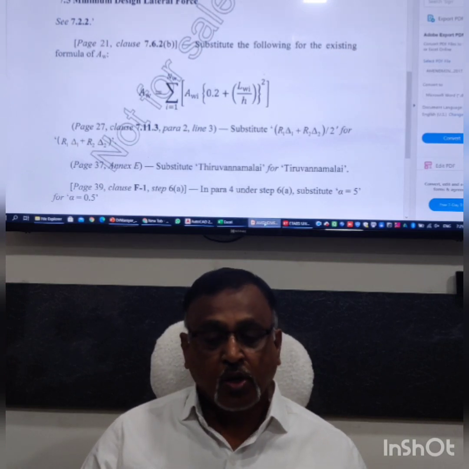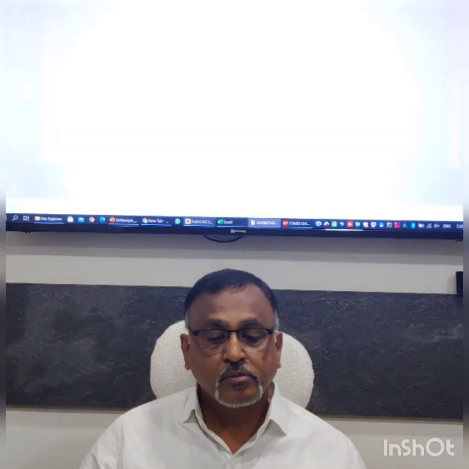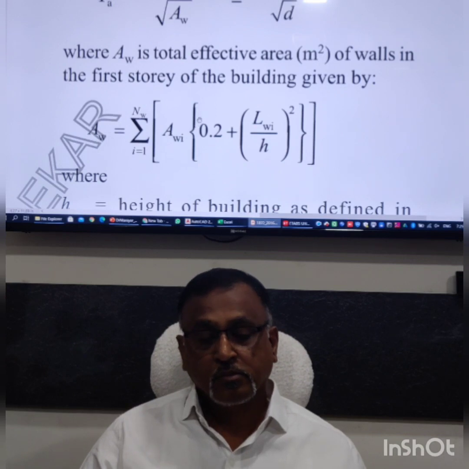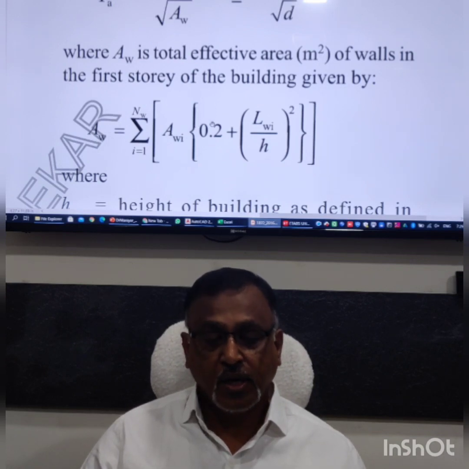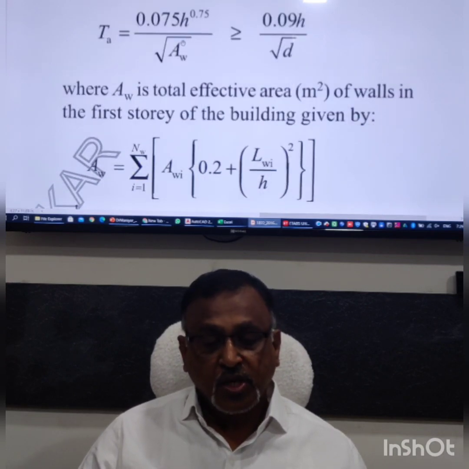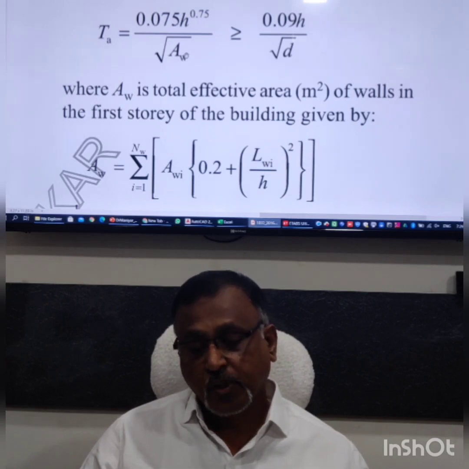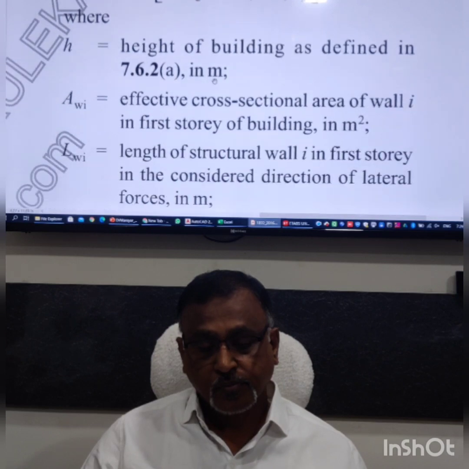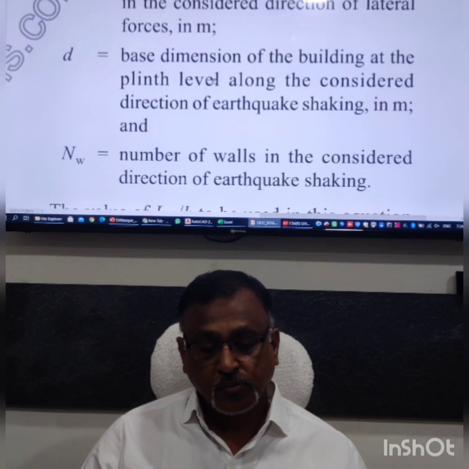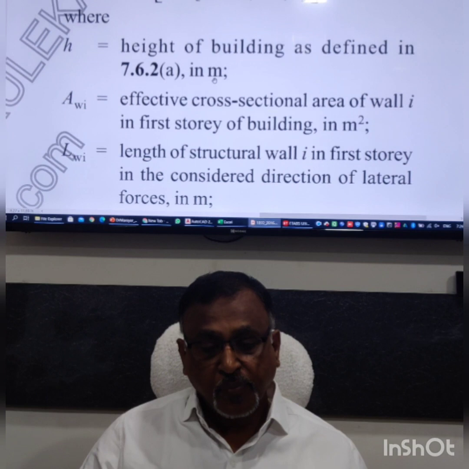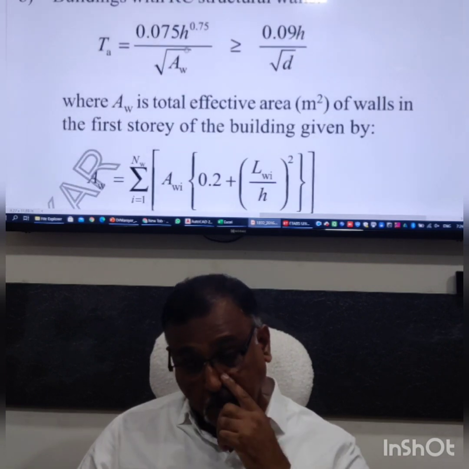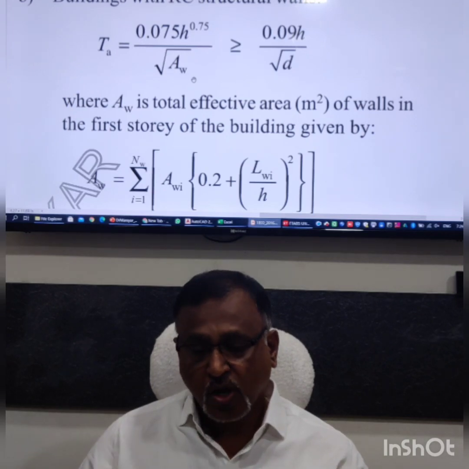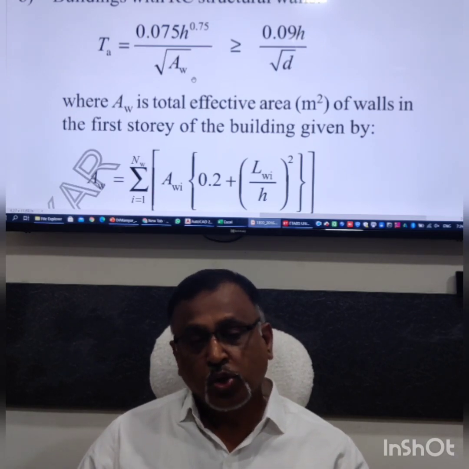So coming back to the code, one more thing you can see here: this AW term represents the contribution of the stiffnesses of shear walls in terms of total effective area.